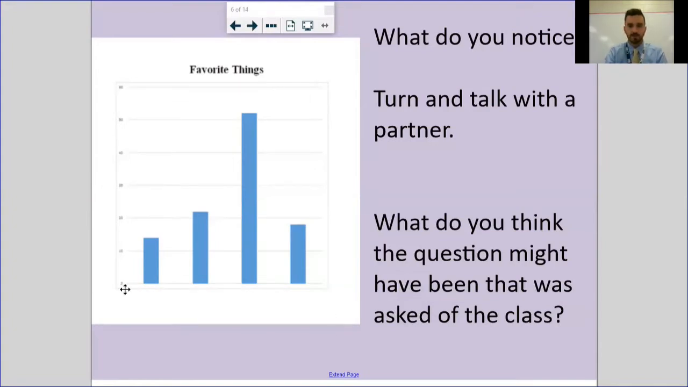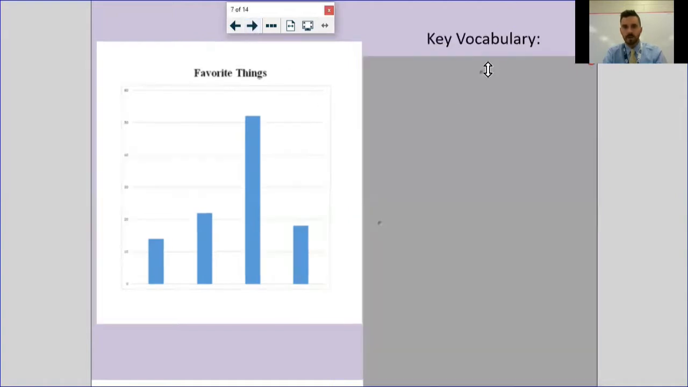Because you don't have any categories down at the bottom. But if you look at the title of your graph, which every graph should have, it's very clear that the teacher was asking the students, what are some of your favorite things? And before we go into the actual bar graph with everything you need, I just want to talk about some words that you're going to hear.